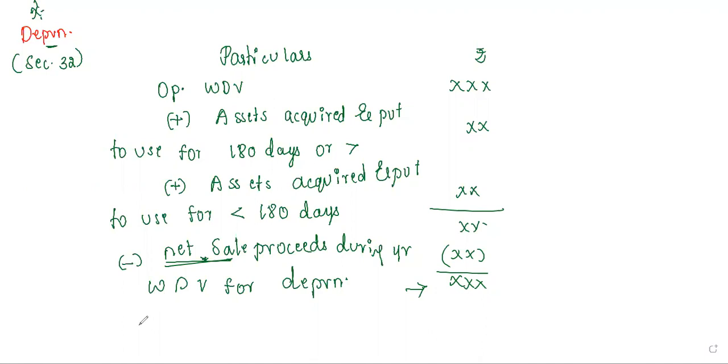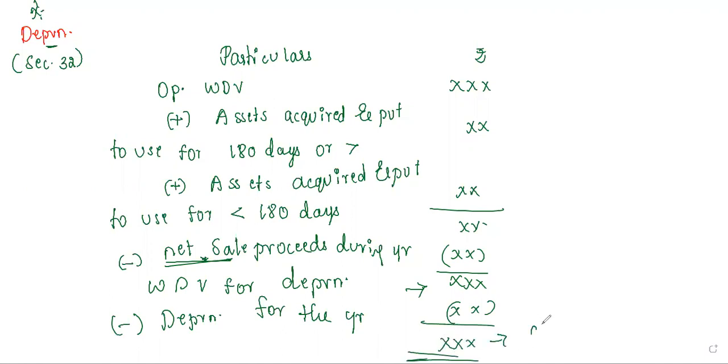And for the whole year, whatever the depreciation is there, you will minus that depreciation for the year. Then you will get a last balance, and that is what we call closing written down value. So this is the actual format we use when you want to compute a depreciation amount: opening WDV, add your purchases, minus sales, and then minus depreciation for the year.